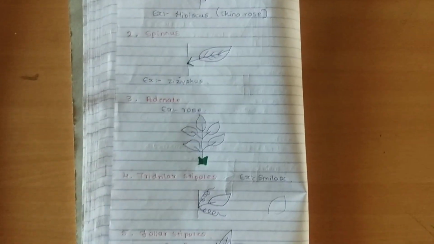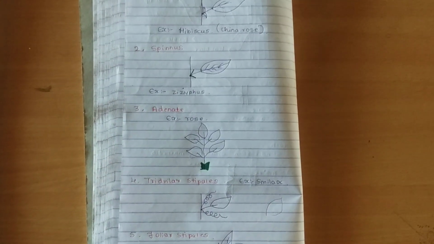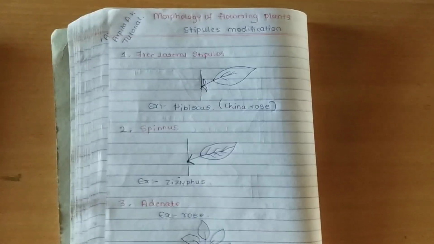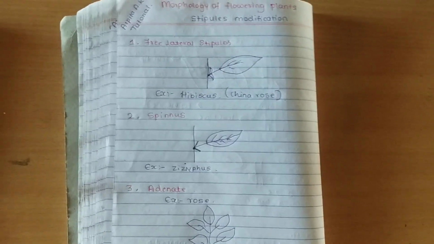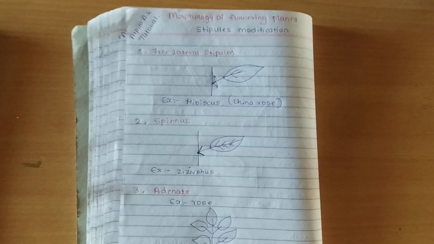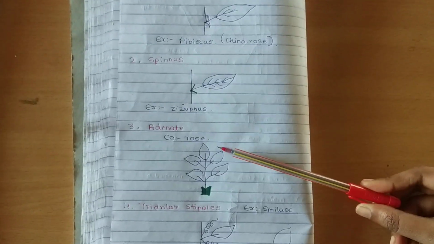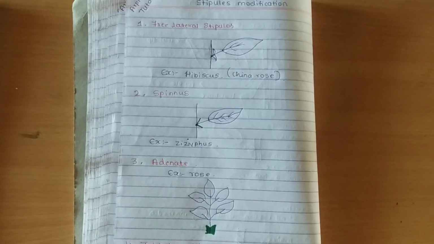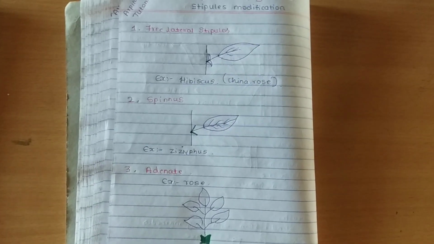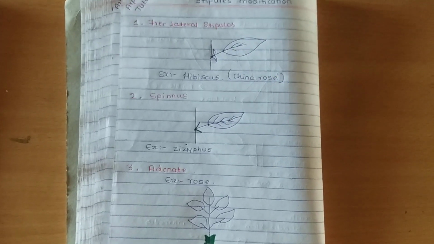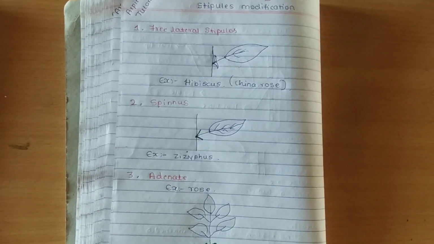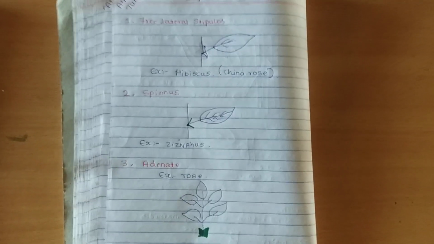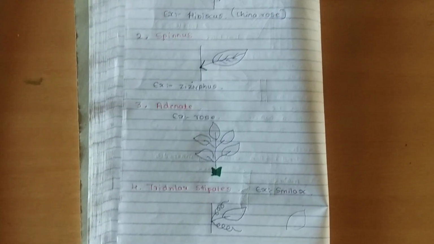In total we studied 5 types of stipules mainly. All are important, but very, very important are the free lateral stipules and the adnate stipules. In exams also, many times these concepts are asked. Okay, please remember the examples, understand the concepts with diagrams. Make your own notes. It's better for you to study.